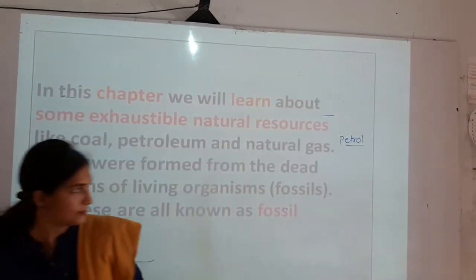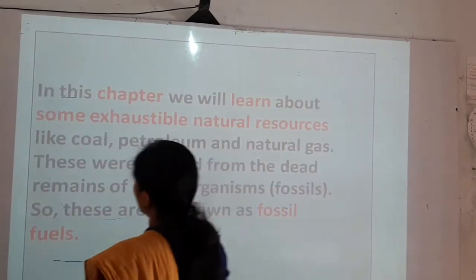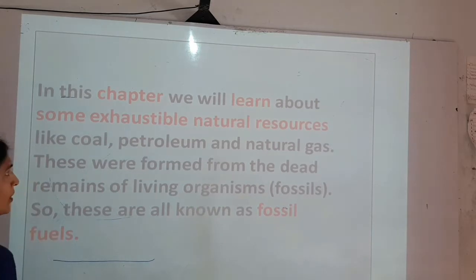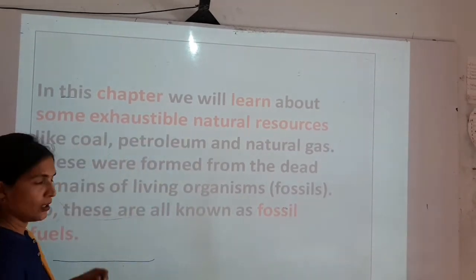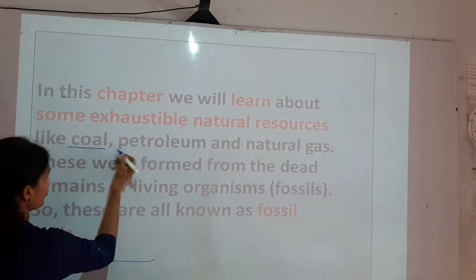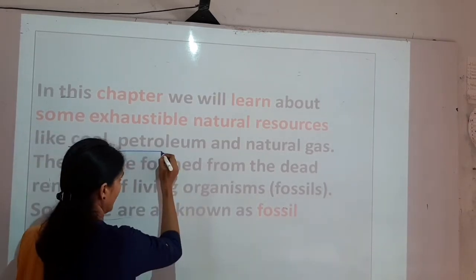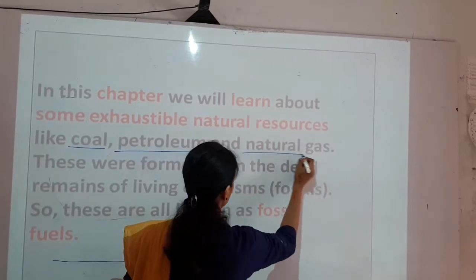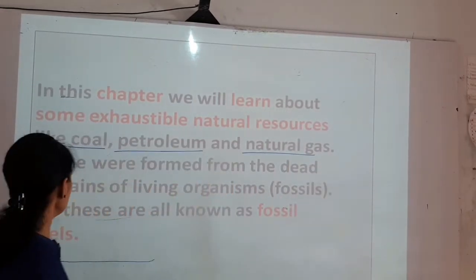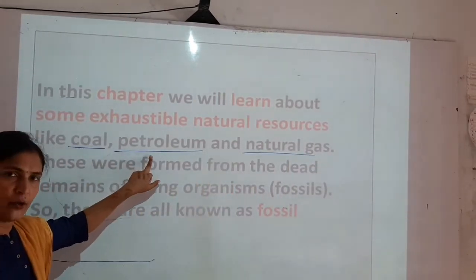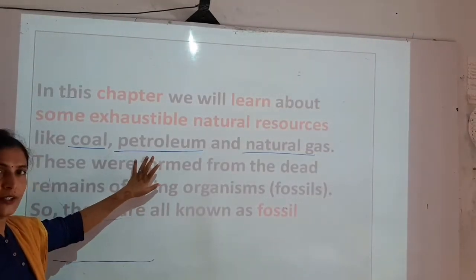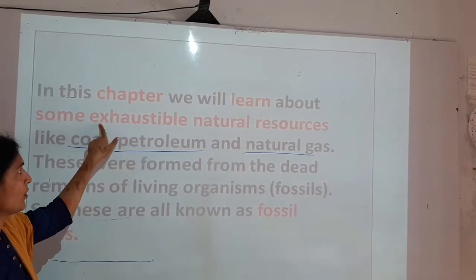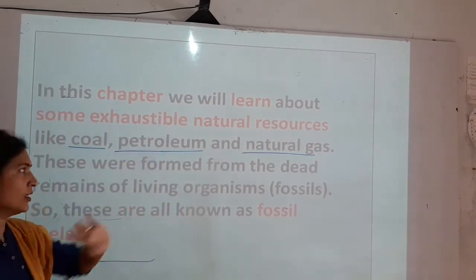Next point is, in this chapter we will learn about some exhaustible natural resources. Here are the examples: coal, petrol or petroleum, and natural gas. These are naturally found, but they are limited in quantity. So they will get exhausted by human activities. That's why they are called exhaustible natural resources.